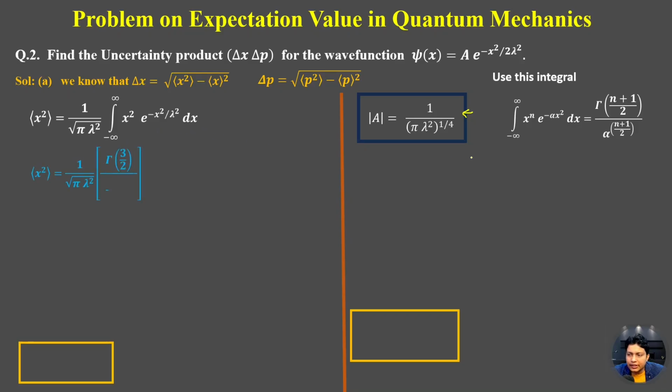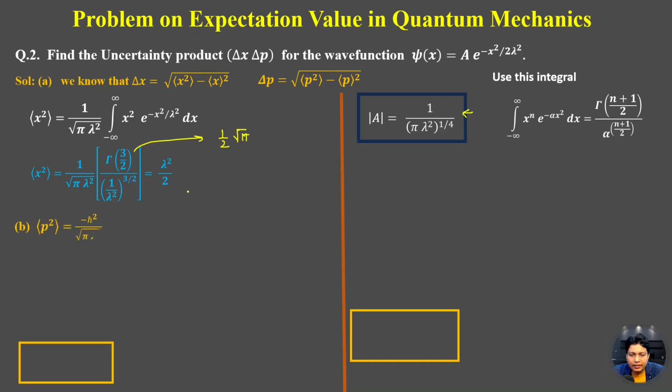Now use this integration: minus infinity to plus infinity x power n e to the power minus alpha times x square dx is equal to gamma function (n plus 1) by 2 upon alpha to the power (n plus 1) by 2. So our integral will be 1 by under root pi times lambda square, gamma function 3 by 2 upon (1 by lambda square) power 3 by 2. Now if we solve this, because gamma function 3 by 2 is 1 by 2 into root pi, we get lambda square by 2.